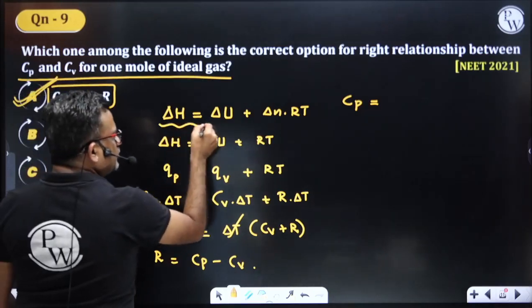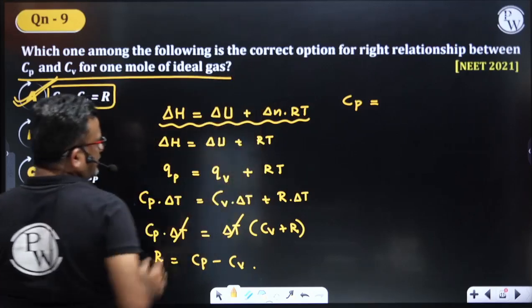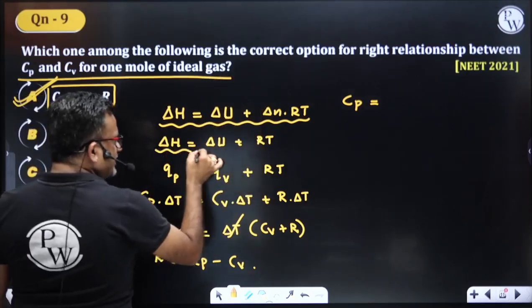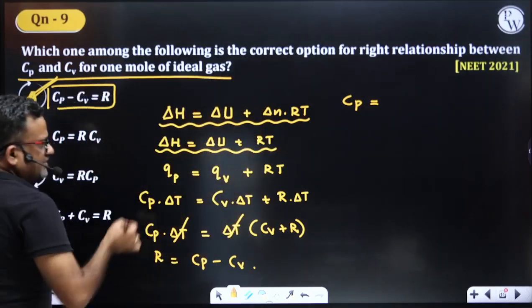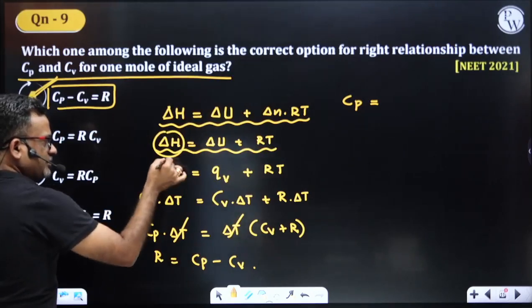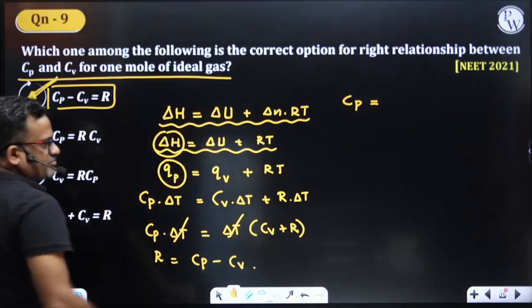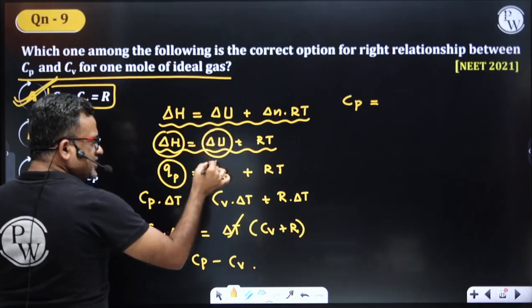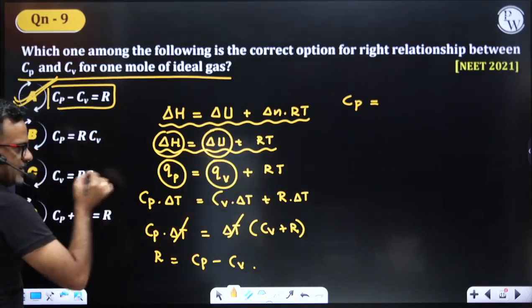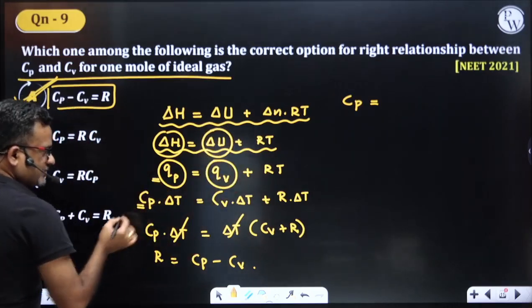Delta H is equal to delta U plus delta n into RT. Considering for 1 mole, delta H equals delta U plus RT. Change in enthalpy is nothing but the heat change at constant pressure. Change in internal energy is nothing but the heat change at constant volume. Qp is related to heat capacity by the formula.